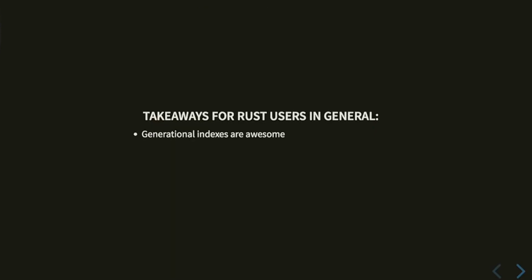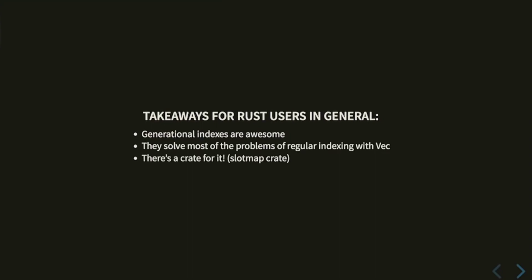Takeaways. Generational indexes are awesome if you don't know about them. They solve a whole lot of the problems of regular indexing for doing this internal mutability. There's a crate for it. It's called slot map. And I couldn't use it in the talk, even though I really, really wanted to, because it's missing a key feature.